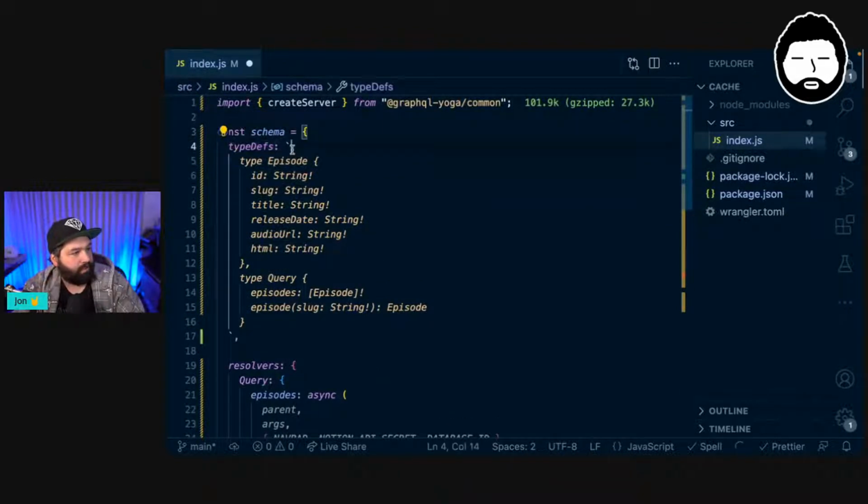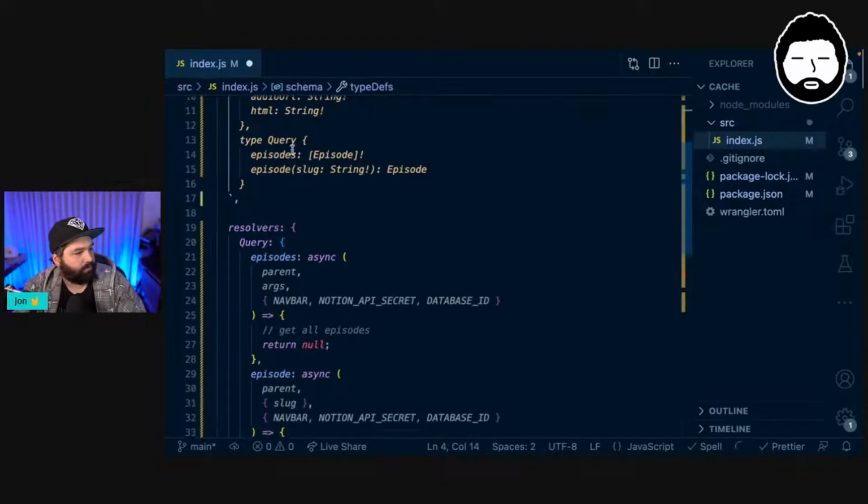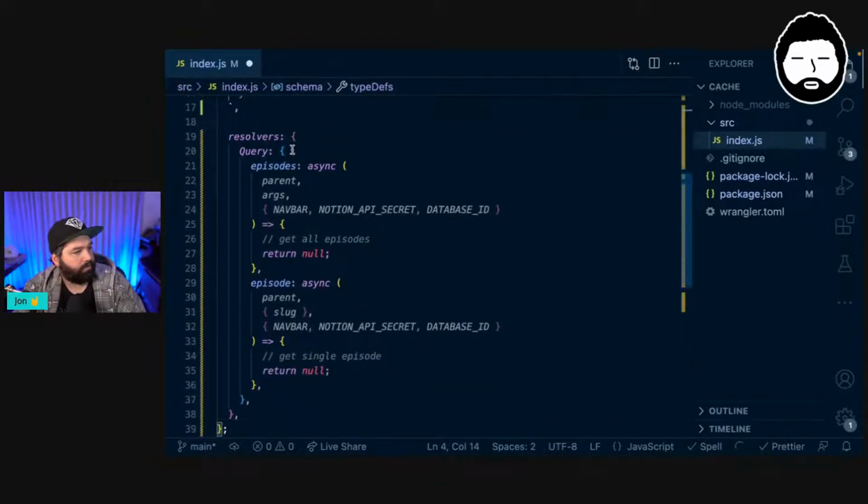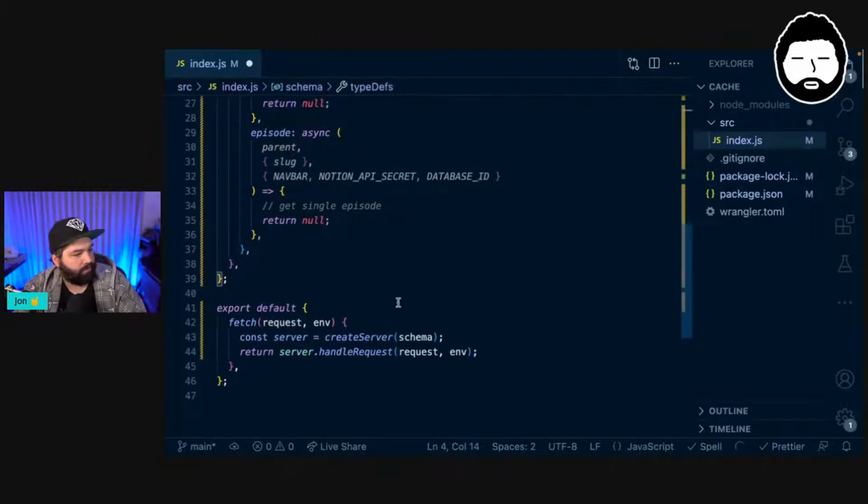We have type defs, which is set to a string. We have resolvers, which is an object with a query and a bunch of stuff on it. And then we're passing it through just like that. Which is exactly how I was doing it just before.